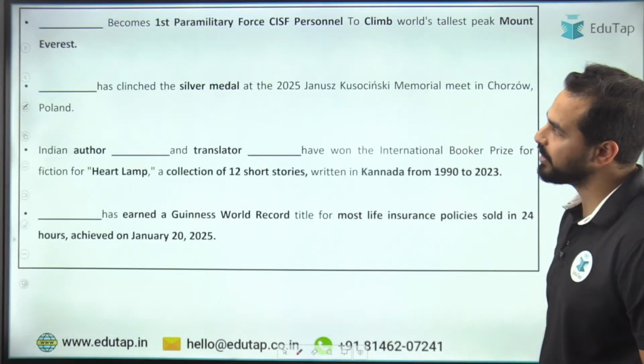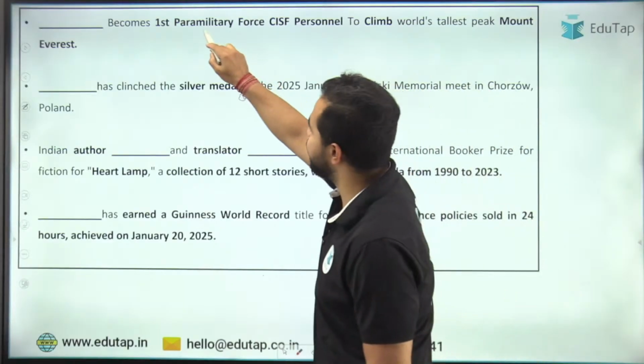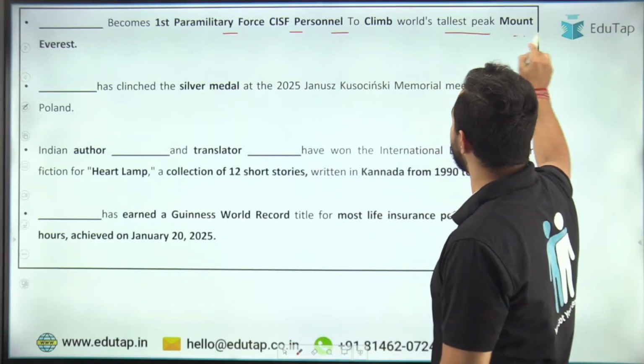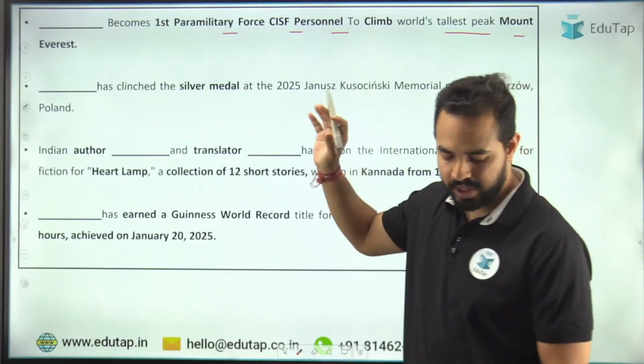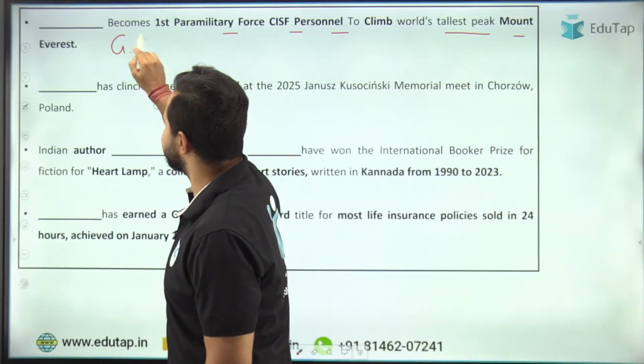Now moving to the next question. Dash became the first paramilitary force CISF personnel to climb the world's tallest peak, Mount Everest. What is the name of this person? Geeta Samota. So Geeta Samota is the right answer.